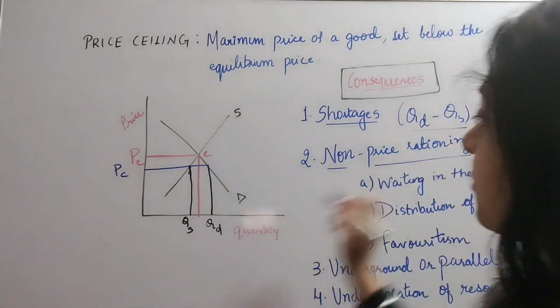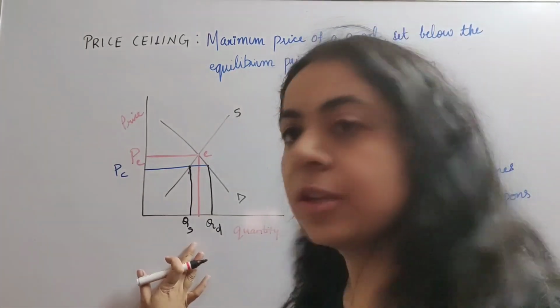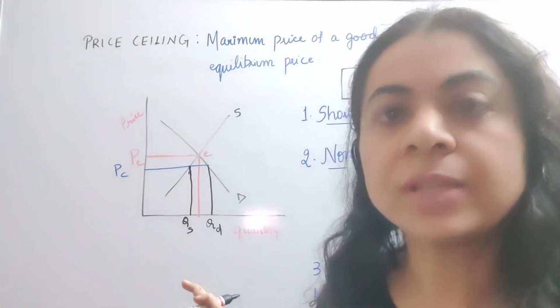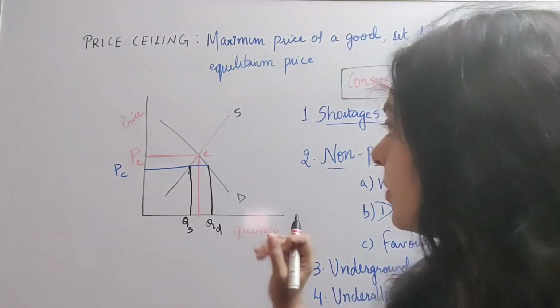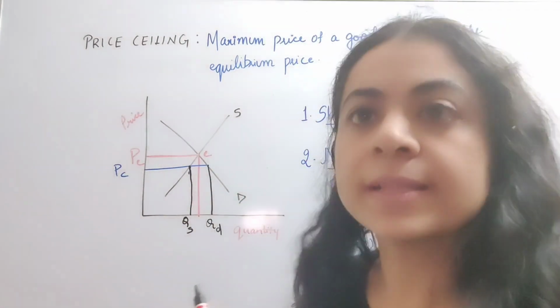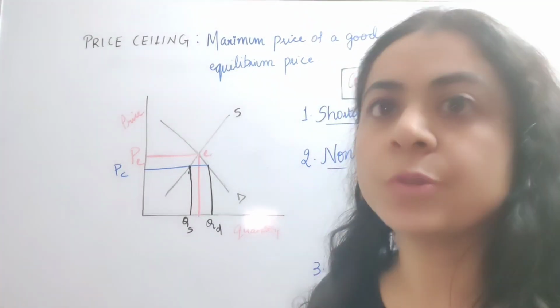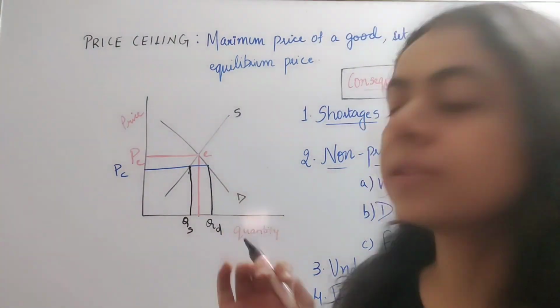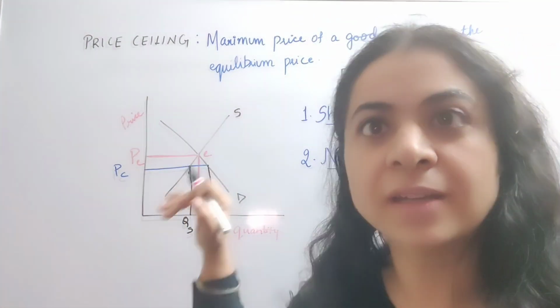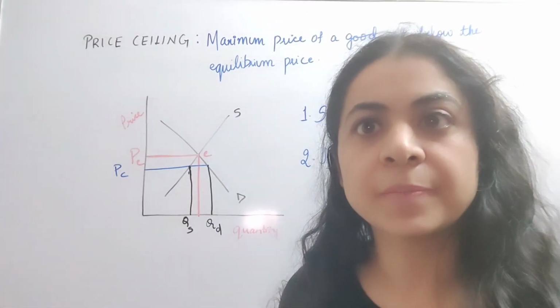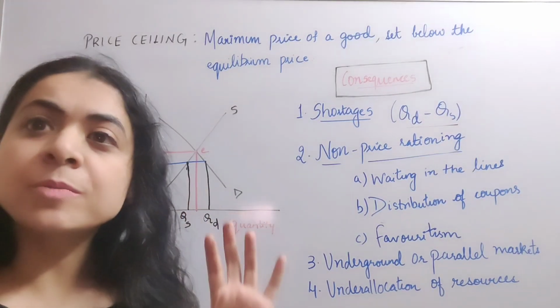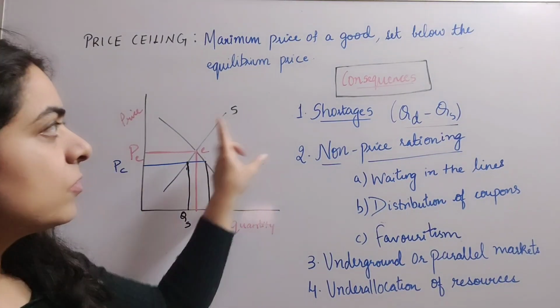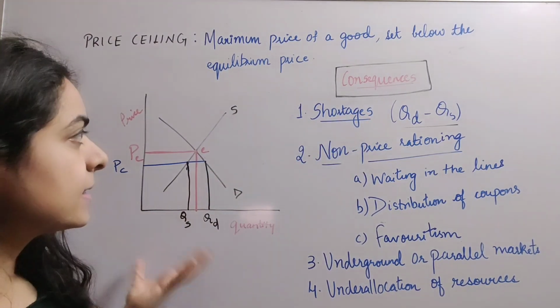To this extent, the difference between QD and QS will represent the shortage that will occur in the market, because now at a reduced price, the supply of the product also reduces, whereas there is more demand for the product at this reduced price. These are the possible consequences of price ceiling. First is shortages, as we have already discussed here.